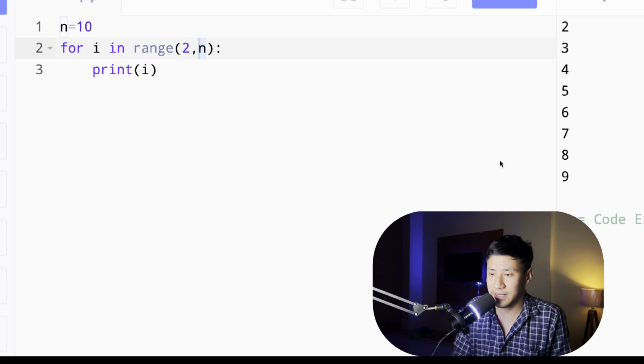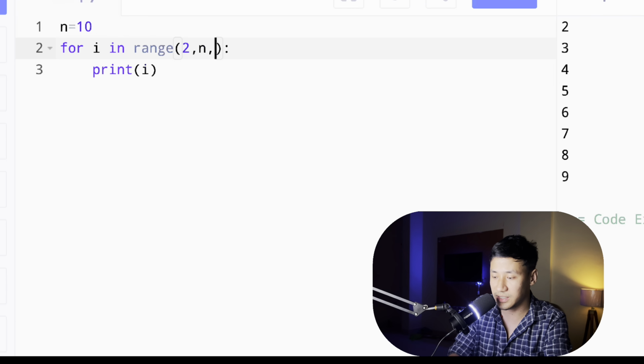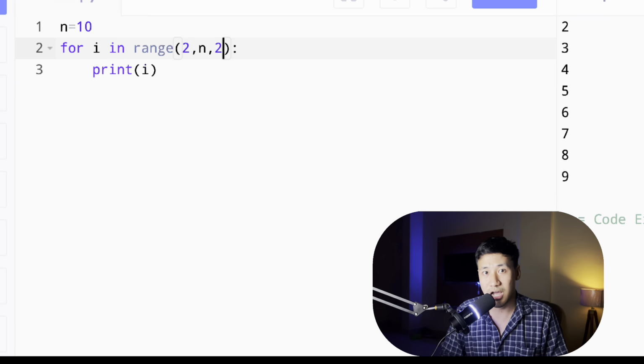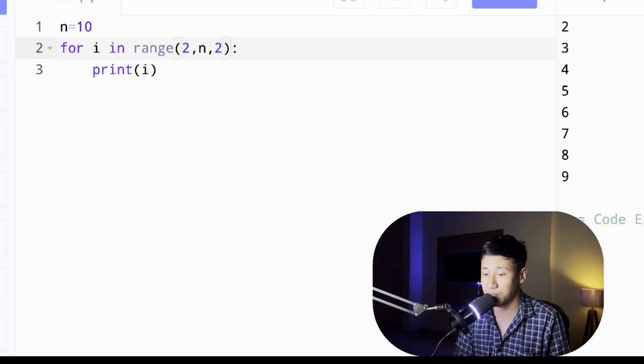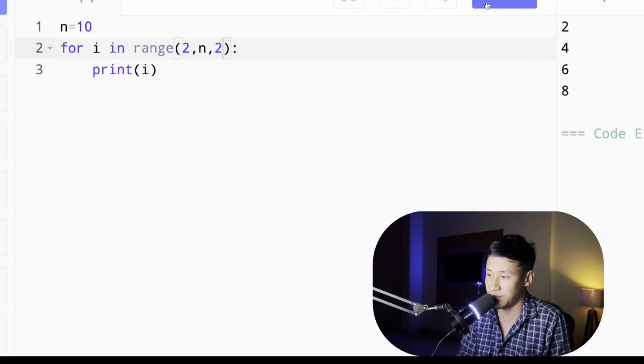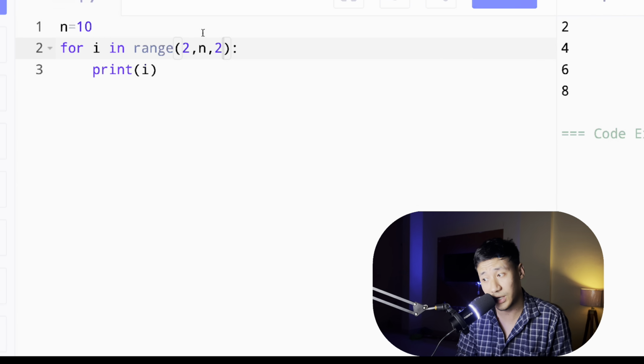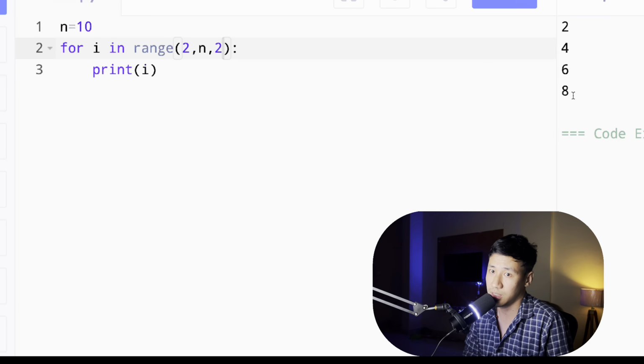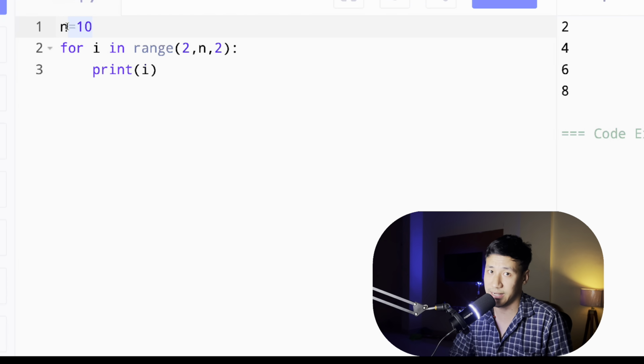Next, we can add one more thing that is called step. Step means how much to jump. It can jump either on the positive side or on the negative side. If I'm giving 2 here, it will jump on the positive side, which is the default. So it will print 2, 4, 6, 8, because it is jumping from 2 to 4, 4 to 6, 6 to 8. It will not include 10, because I told you the stop value is never included.